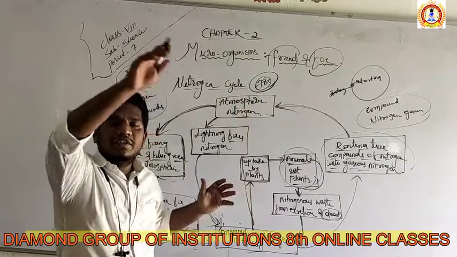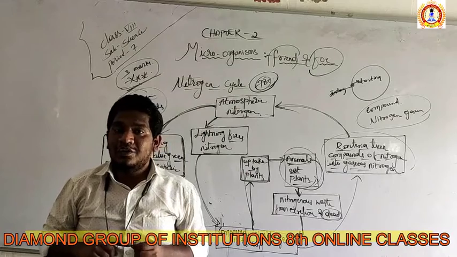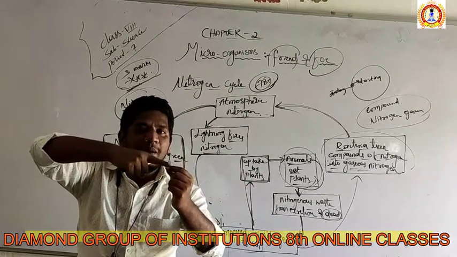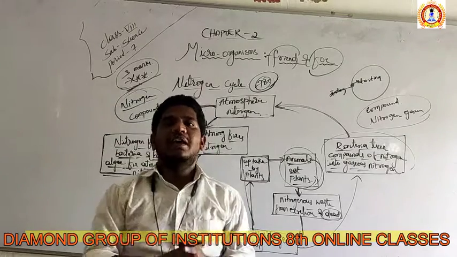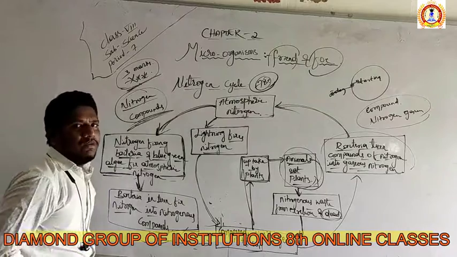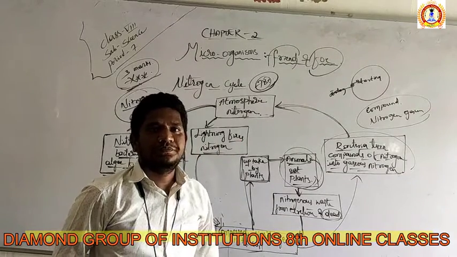So this is called a cycle. From where the gas is going, nitrogen gas is from the atmosphere, and again it is a cycle, again it came into the atmosphere only. So this cycle we are going to call the nitrogen cycle, very much important for your syllabus. I hope you understood this cycle.